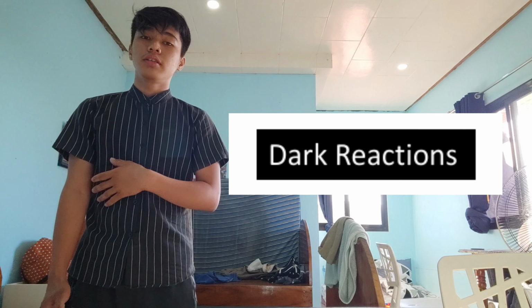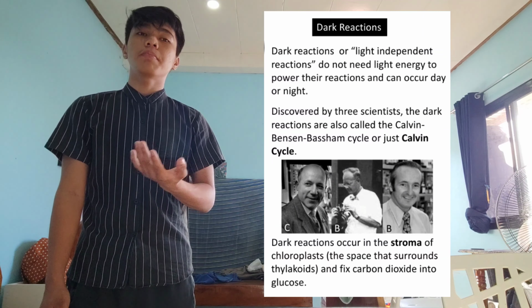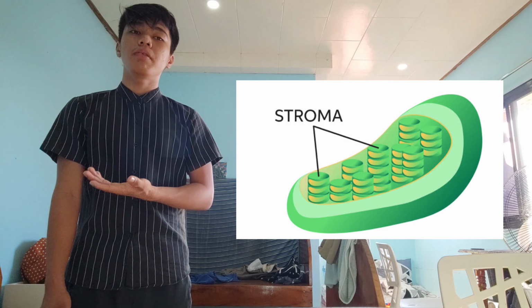Now, this is my second video presentation, and this is all about dark reactions. So, dark reactions, also called the Calvin cycle. The dark reaction starts and ends with the same product, hence the word cycle. All the dark reaction takes place in the stroma of the chloroplast.